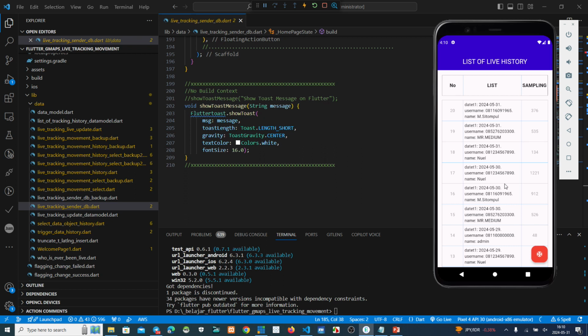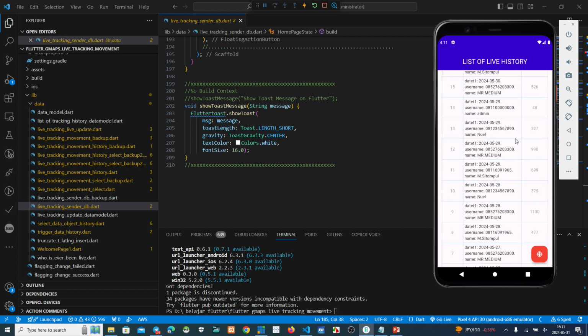I mean who has ever been live on my application. We can see this one, the date, username, and also the name. And this is the amount of sampling. For example, if we want to see this one, maybe you can see. Okay, this one.